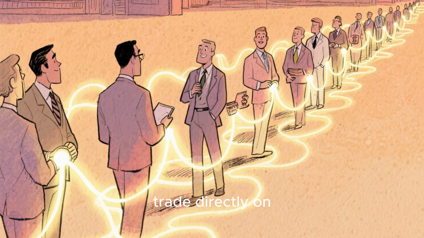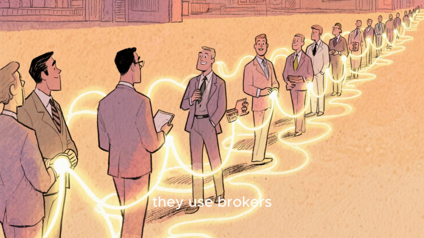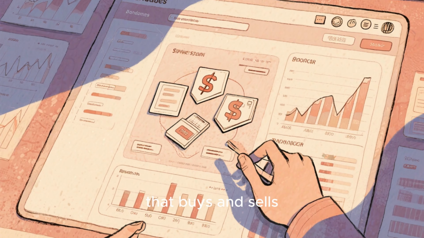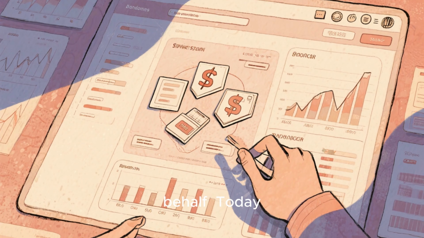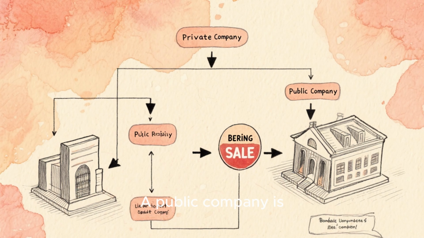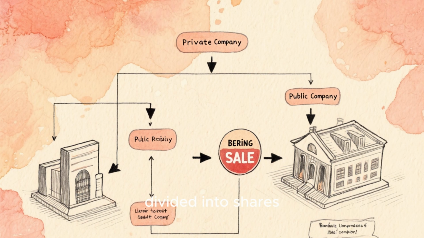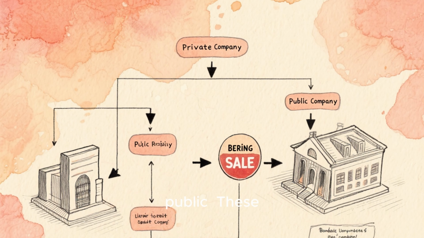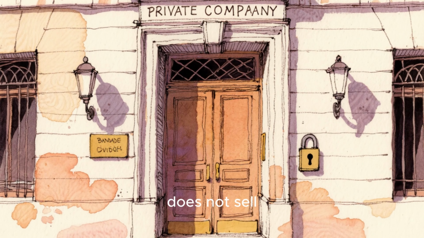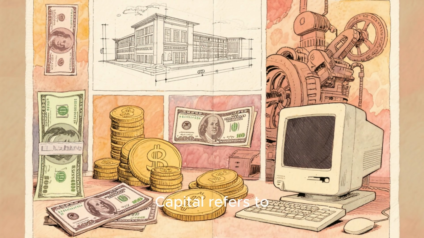Investors cannot trade directly on these exchanges, so they use brokers. A broker is a person or platform that buys and sells stocks on your behalf. Today, brokers are mostly online apps and websites. A public company is a business whose ownership is divided into shares and sold to the public. These shares are traded freely on stock exchanges. A private company does not sell shares to the public.